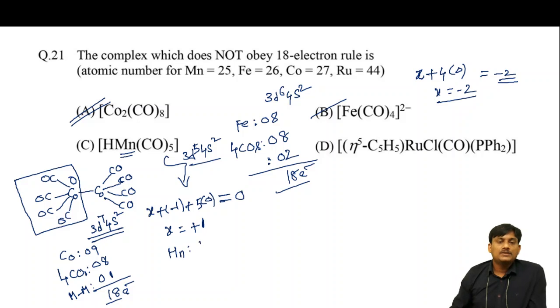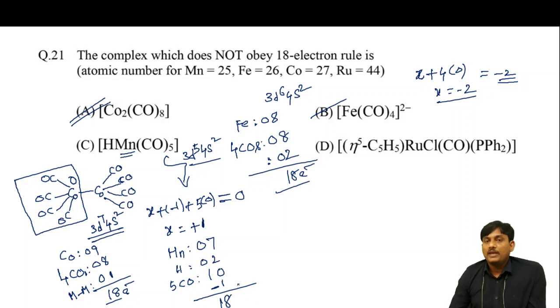From manganese you will get 7 electrons. From hydrogen you will get 2 electrons, and from 5 COs you will have 5 into 2, 10 electrons, and here there is a positive charge, so you have to remove 1 electron, so -1. So 7 plus 2 plus 10 is 19, minus 1, it will be 18. So this one also obeys the 18 electron rule.